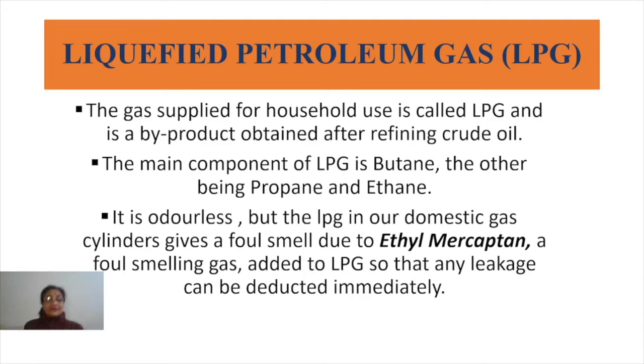And it is a byproduct obtained after refining the crude oil. The main component of LPG is butane, the others being propane and ethane. Three are there: number one is butane, number two is propane, and number three is ethane. So these are the main components of LPG, that is liquefied petroleum gas.